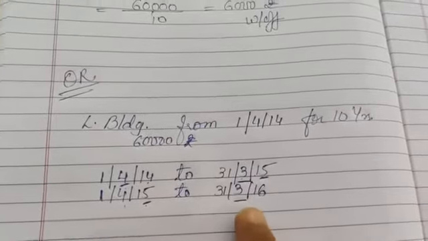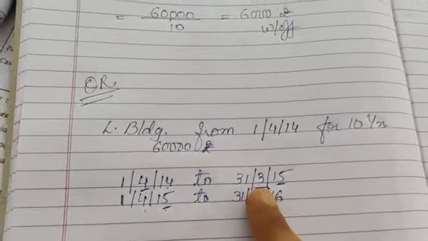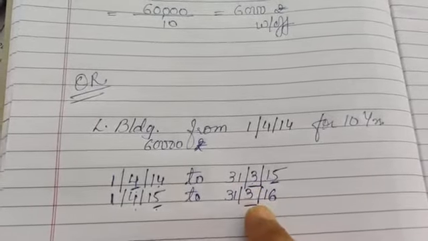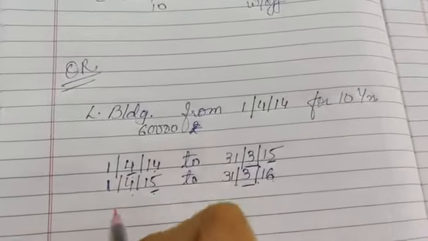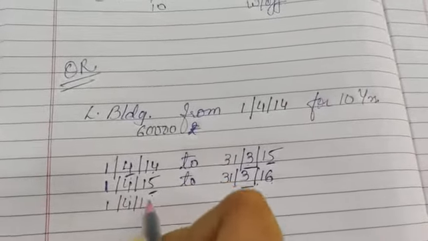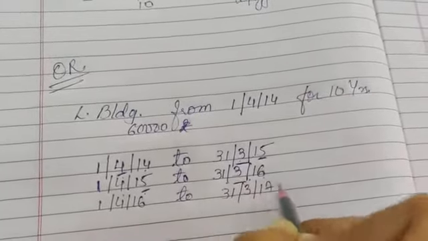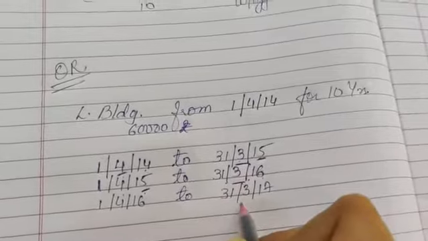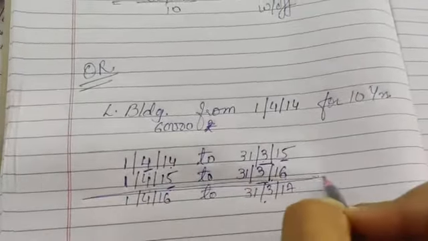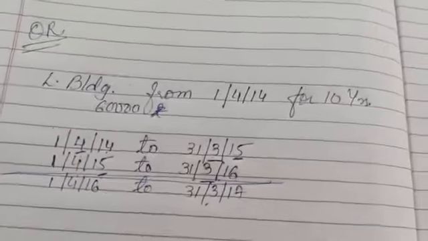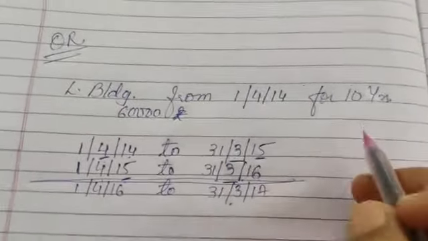See, still this is not the same, you are not getting the current year here also. So again one more line you will write down. Here 31/3/16 is there, so here there will be 1/4/16 to 31/3/17. See, now I am getting my current year. As soon as you get the current year, above the current year you have to draw the line. Please remember this.